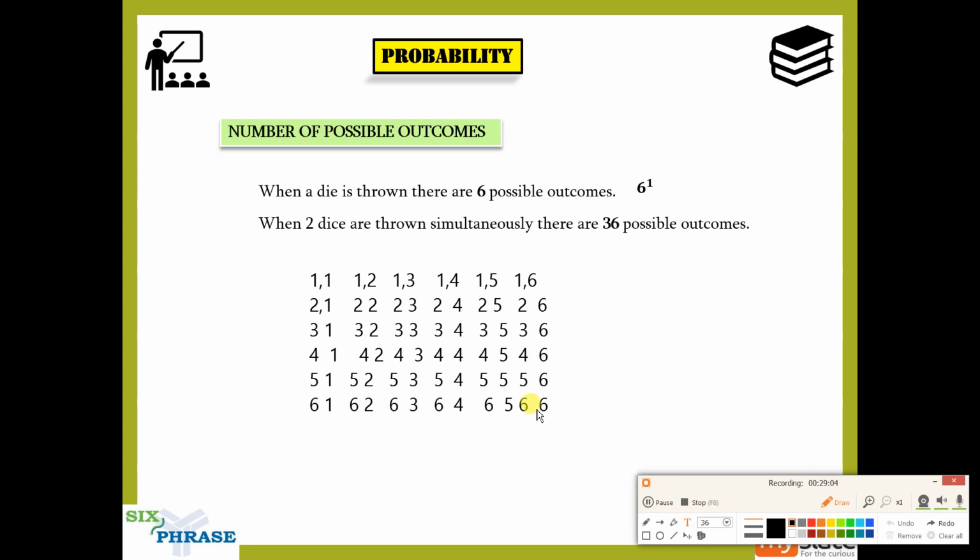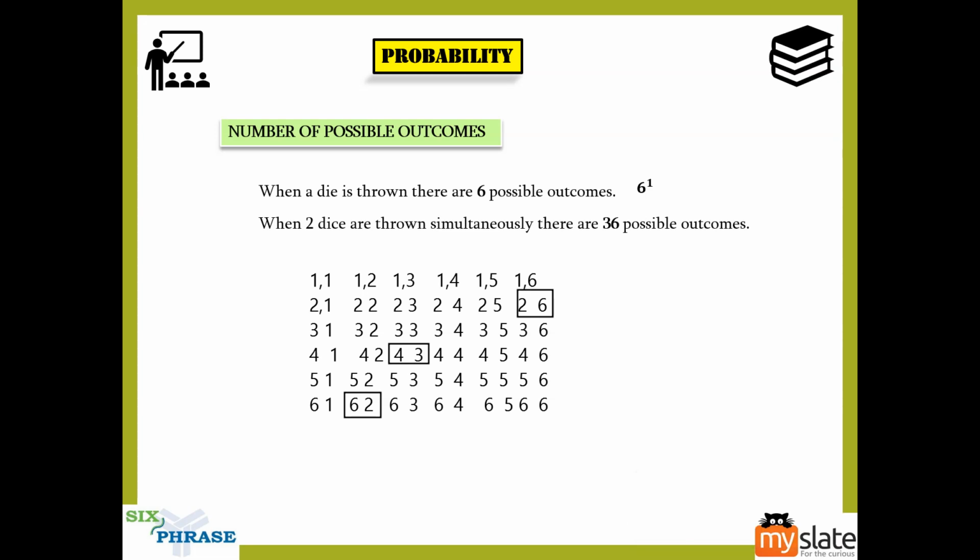So when you throw two dice, the first die could have 1 and the second die could have 1, or the first die could have 1 and the second die 2, or the first die 4 and the second die 3, or the first die 2 and the second die 6, or the first die 6 and the second die 2. You can see, you're able to get this now. So this is 36. What is 36? 36 is 6 squared, right?